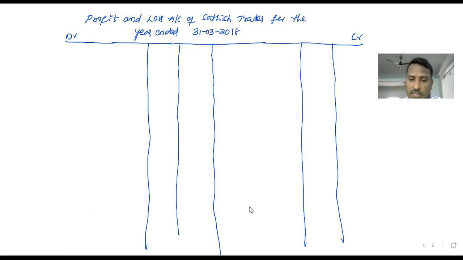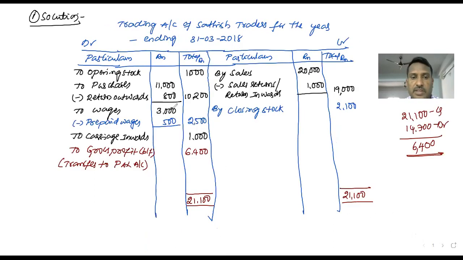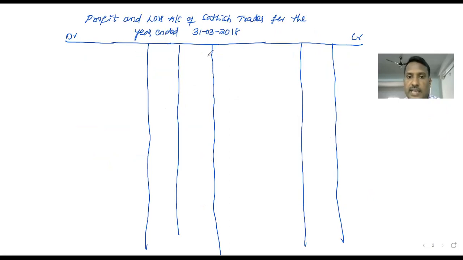So the profit and loss account begins with gross profit or gross loss which we brought from the trading account. Just before, we prepared the trading account and got the gross profit of 6,400. Then it is written on the credit side as by gross profit 6,400, which we brought from the trading account.